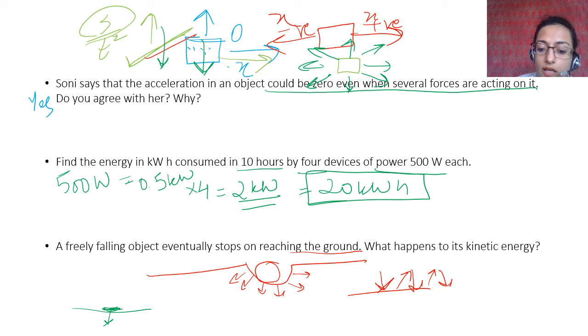That happens because it bounces, but it has not lost all of its energy. The ground is solid, therefore the particles cannot really move, right? Therefore it still has some kinetic energy. That is why it bounces and comes up again. Then it reaches the top, has some potential energy, comes down. Then again there is some radiation of energy, but since the particles are solid, it is not able to transfer all its energy to the ground, therefore it bounces off again. This happens when the ground is really hard.